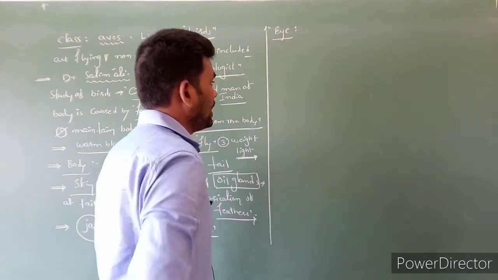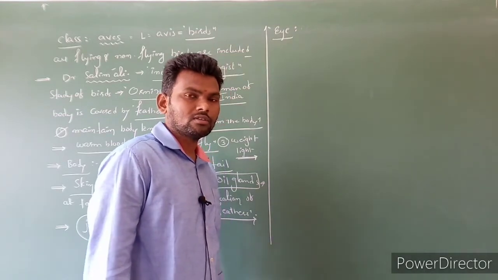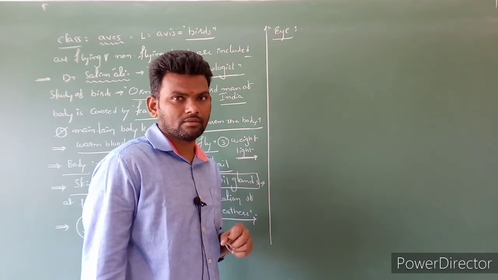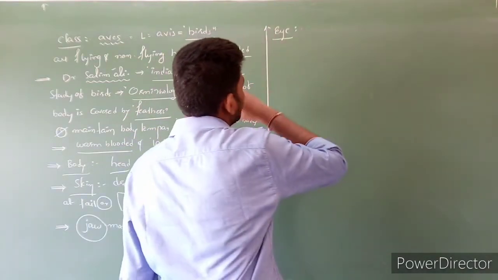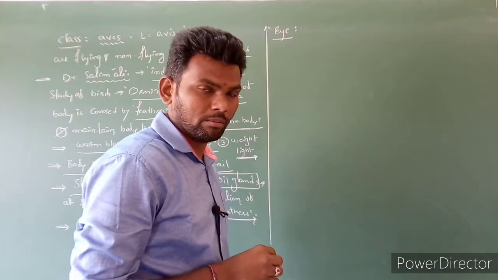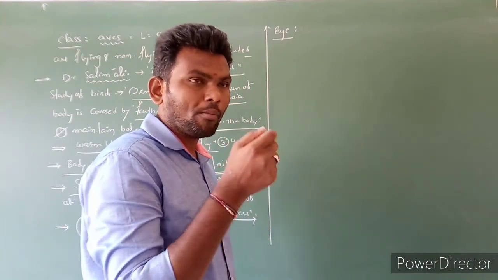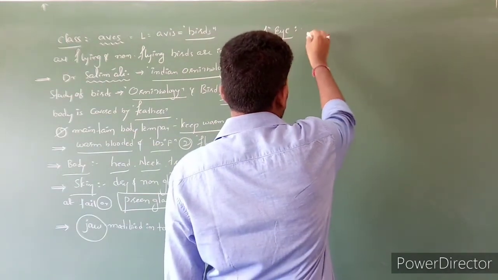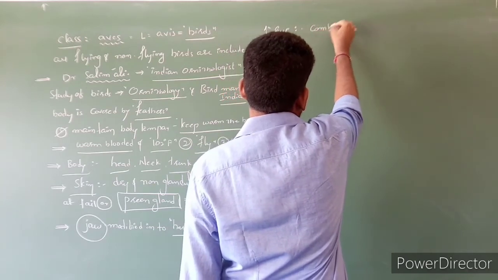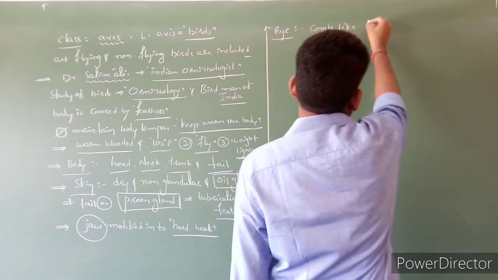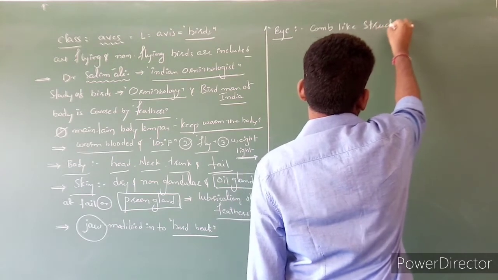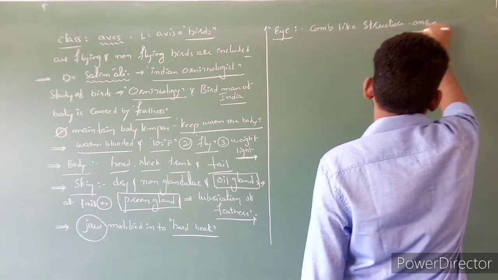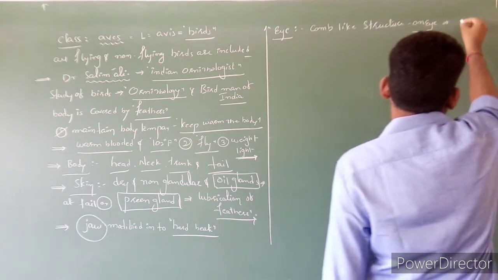In Aves, the eye is a special character because a bird's eye has acute vision. Why is the bird's vision very acute? The reason is that comb-like structures are present on the eye, called pecten.